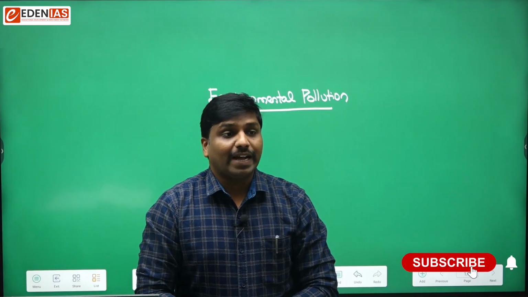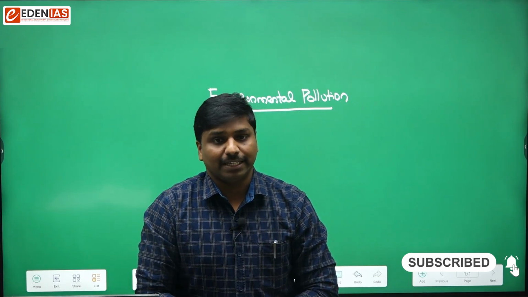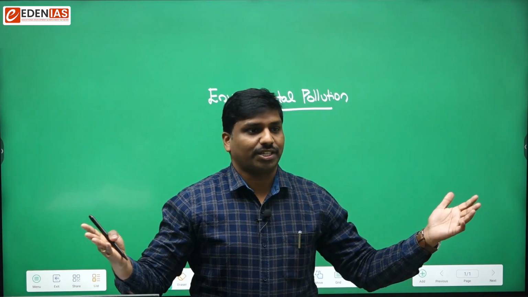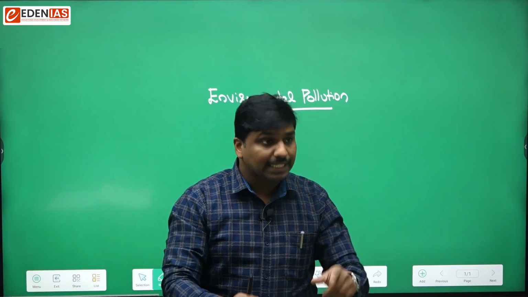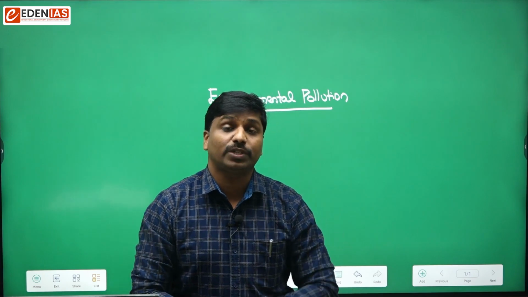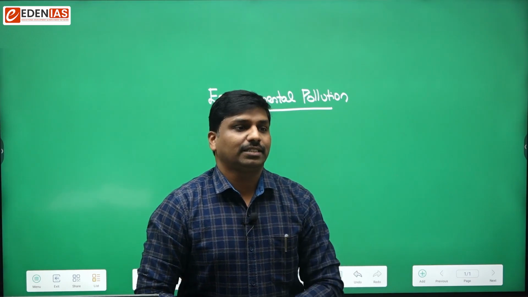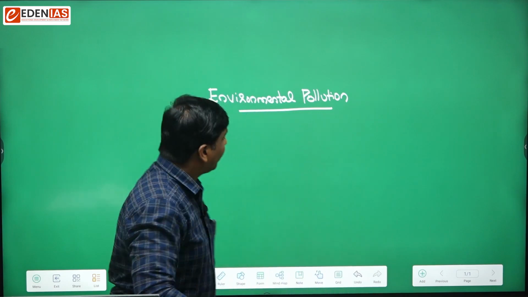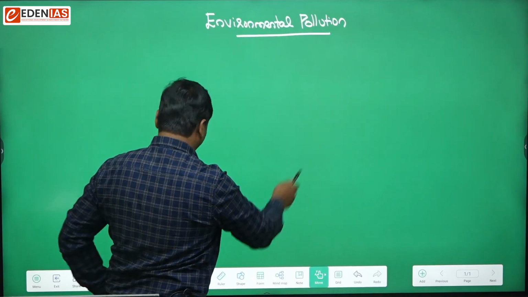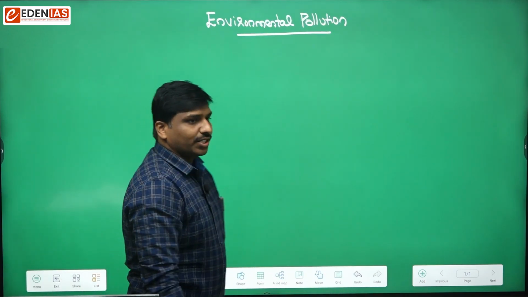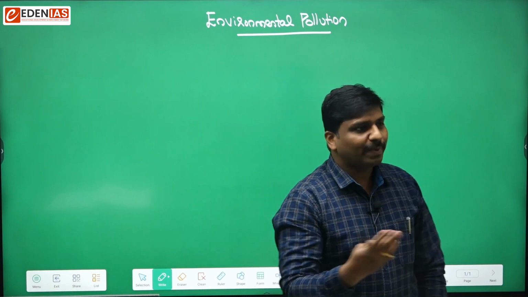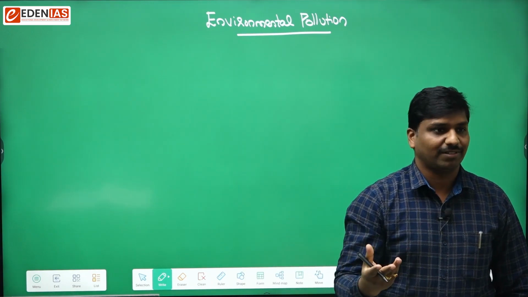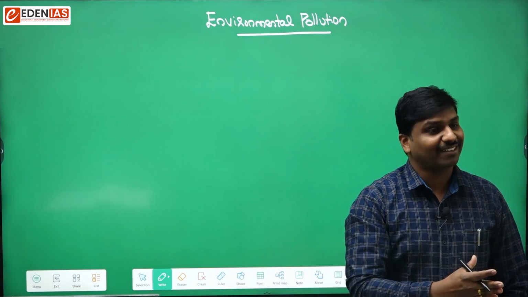What is environmental pollution in a simple way? It means any undesirable change. We are using the words undesirable change with reference to the composition of the environment. You might have heard that change is the only constant thing in the universe. Have you heard that? Change is the only constant thing.